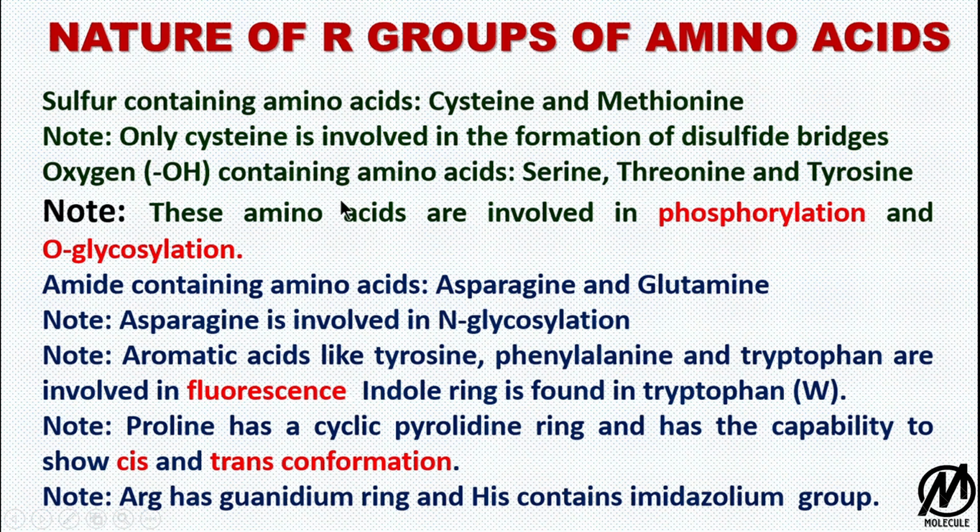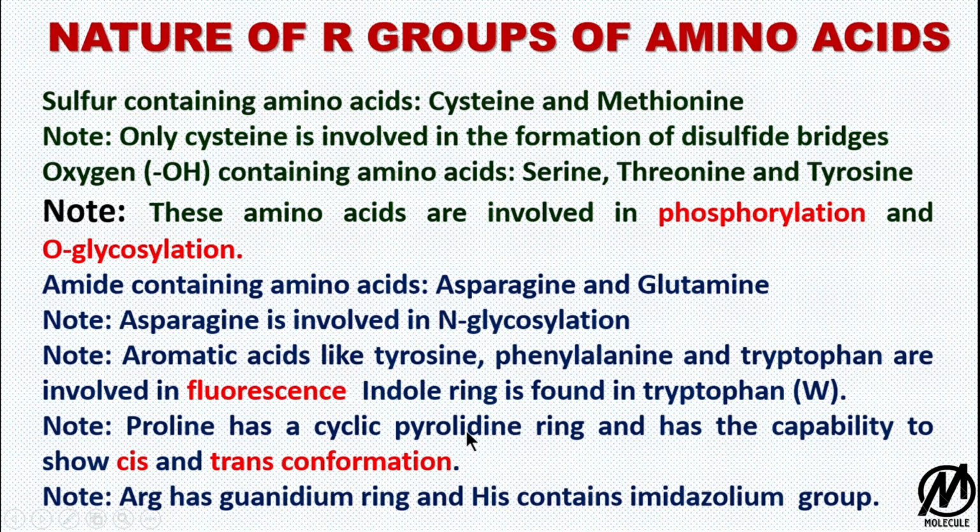You may have heard of serine threonine kinases and tyrosine kinases. So these amino acids are involved in the phosphorylation and O-glycosylation of proteins. The amide, CO and NH2, containing amino acids are asparagine and glutamine. Asparagine is involved in N-glycosylation of proteins. Aromatic amino acids like tyrosine, phenylalanine, and tryptophan are involved in fluorescence. The indole ring, which is majorly responsible for the fluorescence, is found in tryptophan.